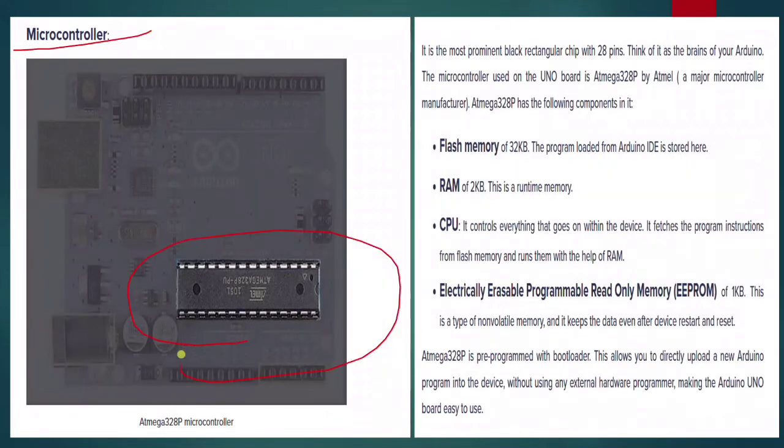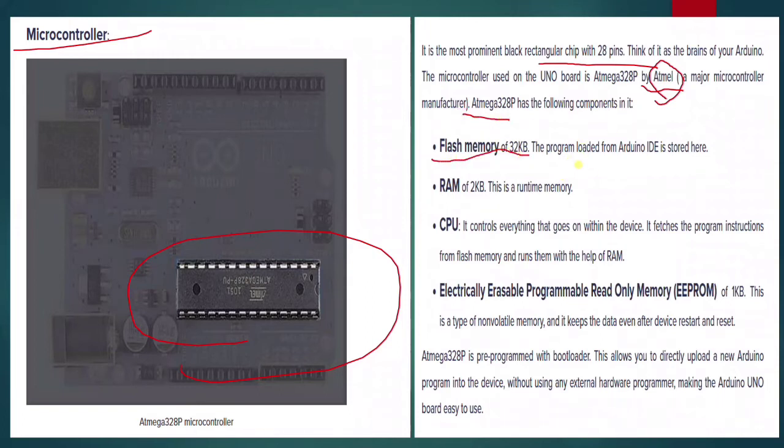Now, microcontroller. This is the microcontroller. This is the Mega 328P microcontroller. It is the most prominent black rectangular shape with 28 pins. Think of it as the brains of your Arduino. The microcontroller used on the Uno board is Mega 328P by Atmel. Actually, Atmel is a major microcontroller manufacturer. Mega 328P has the following components in it.